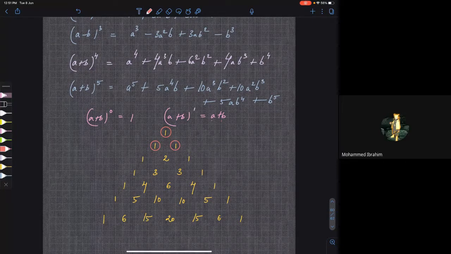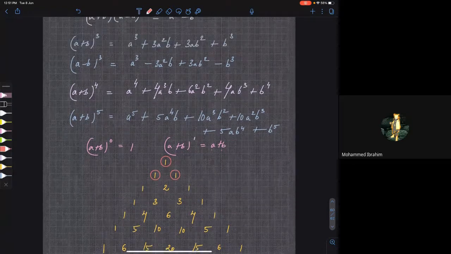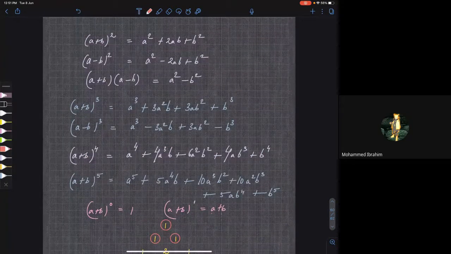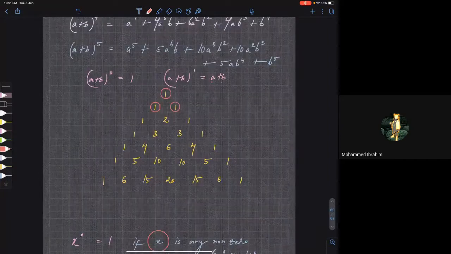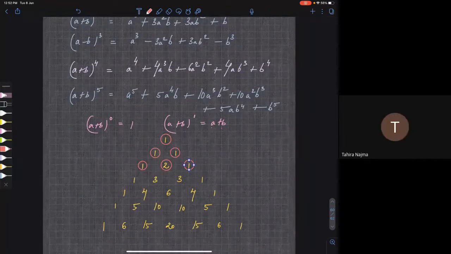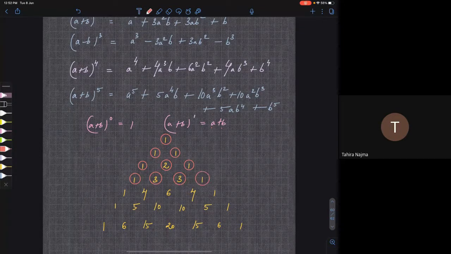Now look at the formula of (a plus b) whole square: a square plus 2ab plus b square. So what are the factors? 1, 2, 1. Do you agree? Clear? What is the factor of b square? 1. So what is (a plus b) whole cube? It is a cube plus 3a square b plus 3ab square plus b cube.